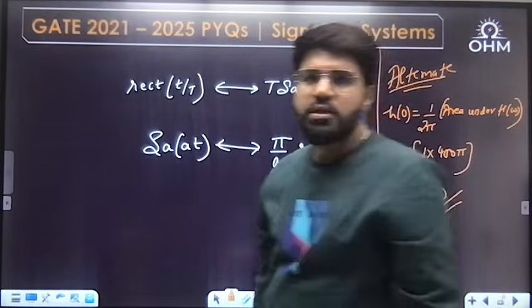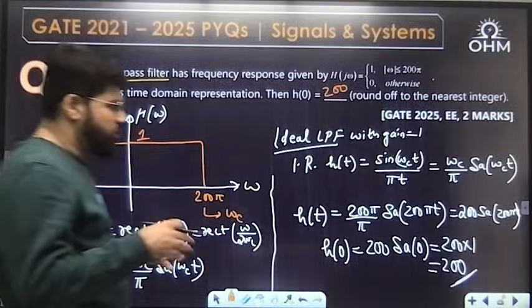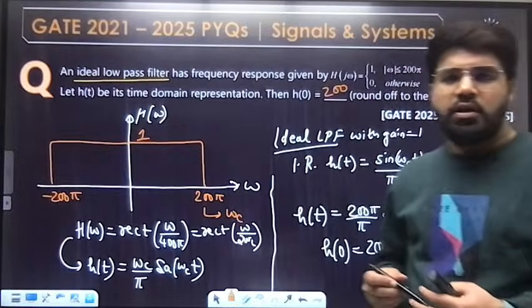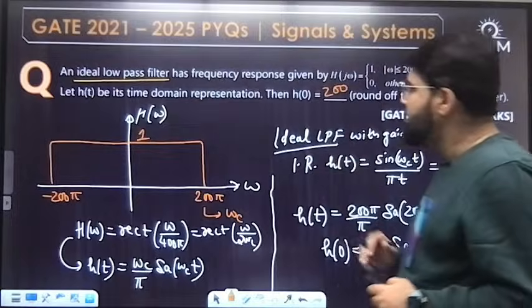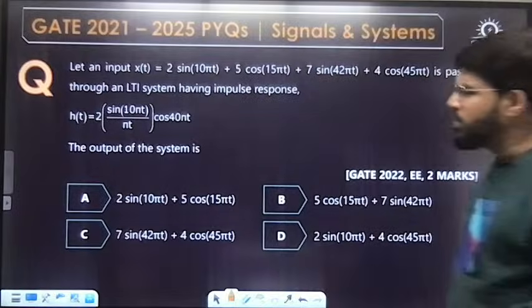Okay, chalo. Normally, for the upcoming exams and in general, for the type of questions, not only in these 5 years but many questions for Fourier transform application will be around the ideal low pass filter. Be ready for it. Let's have a look at the next question. GATE 22 EE, 2 marks question. This one is simple again.